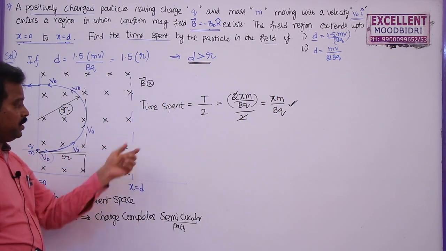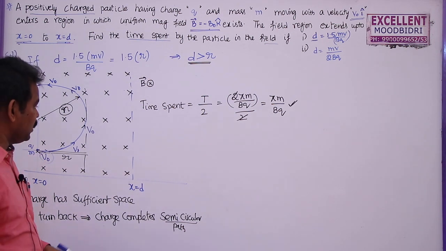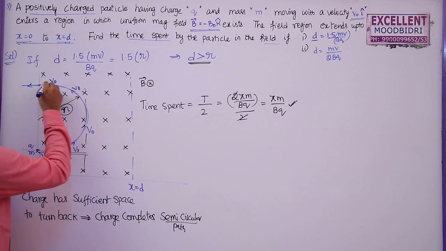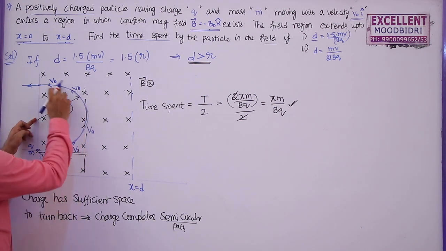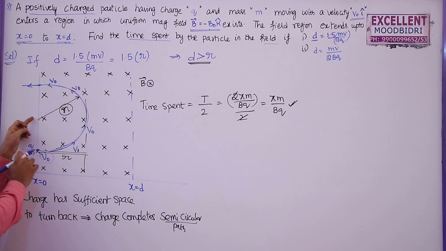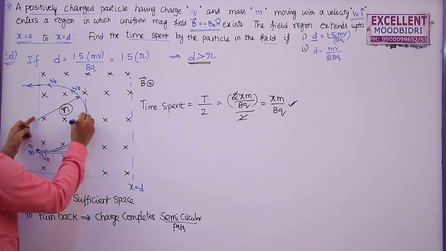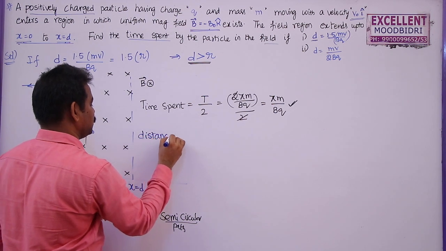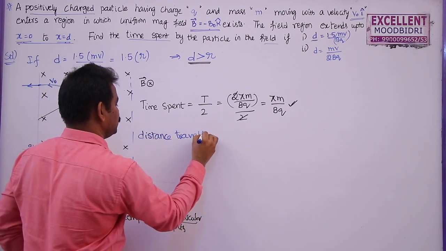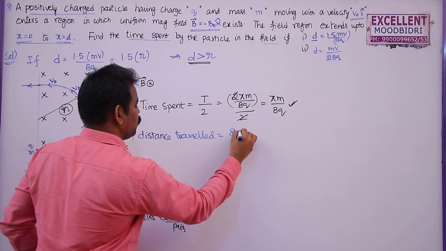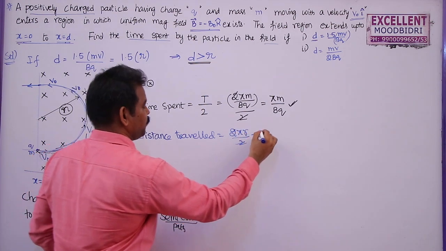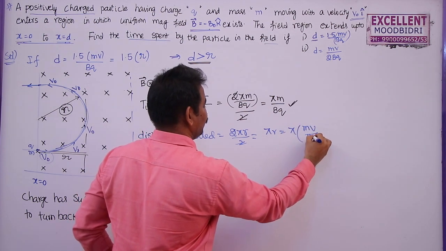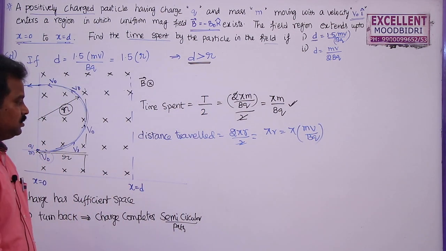We can find this time spent in another way also. The distance travelled by this charged particle in the magnetic field is given by, this is a semicircle. For a complete circle, the circumference is 2 pi r. Half the circumference is the distance travelled by the charged particle. Distance travelled is equal to 2 pi r by 2, that is pi r. So that is pi into r, which is mv by bq. This is the distance travelled.